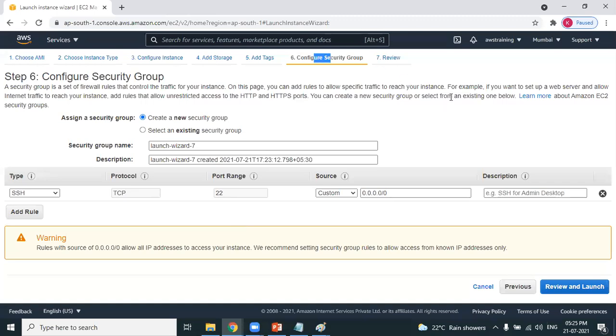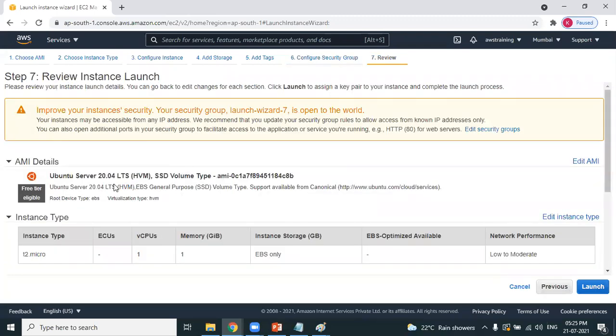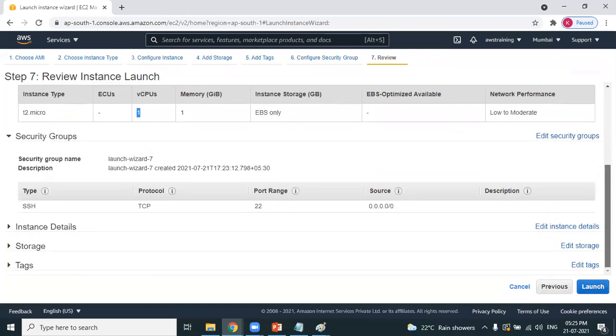Security group is all about mentioning what port is open. So the SSH port will be open for this Linux machine. Well and good. Review the details. Review all the steps. You are creating an Ubuntu operating system with this configuration and this storage. Got it? You are done with all the details.